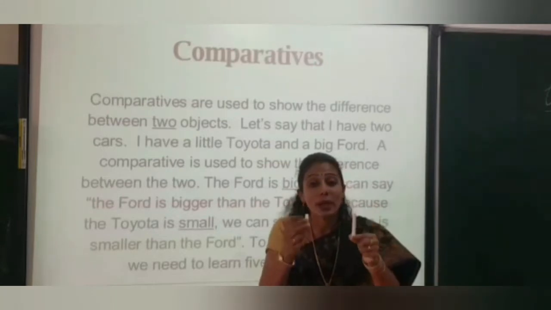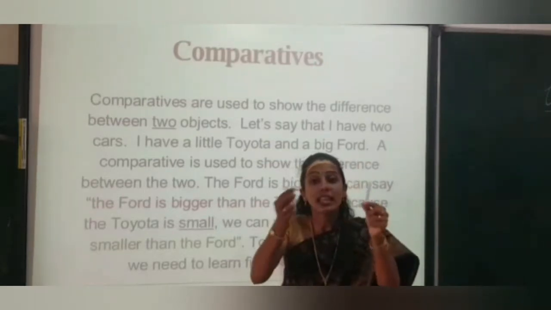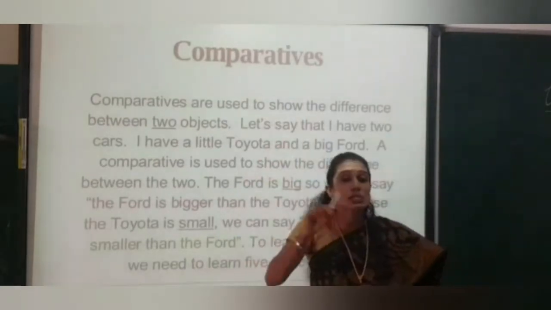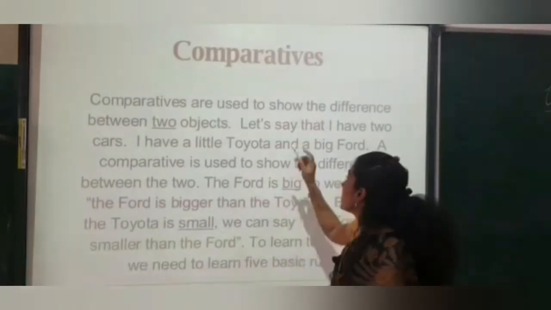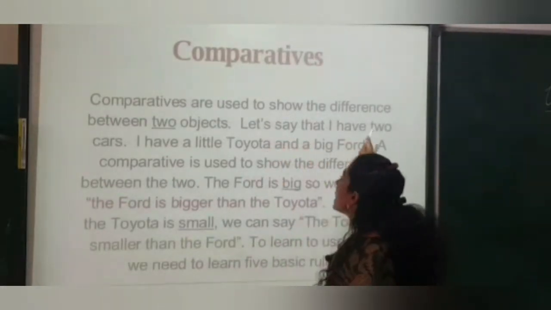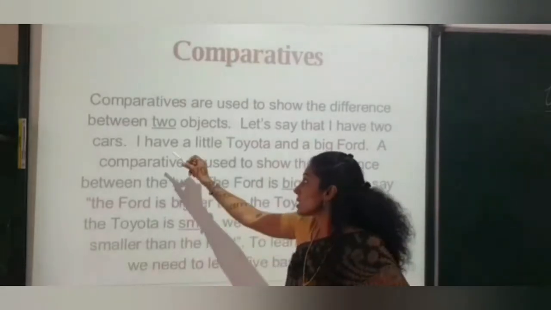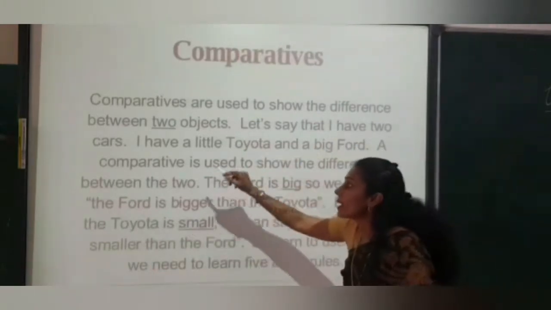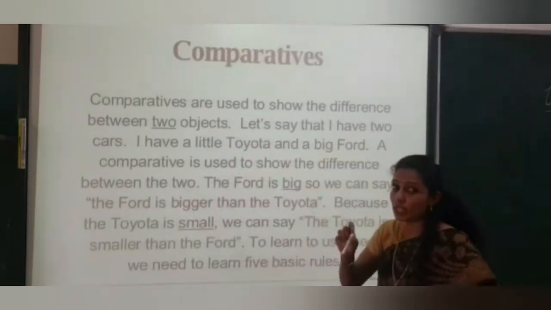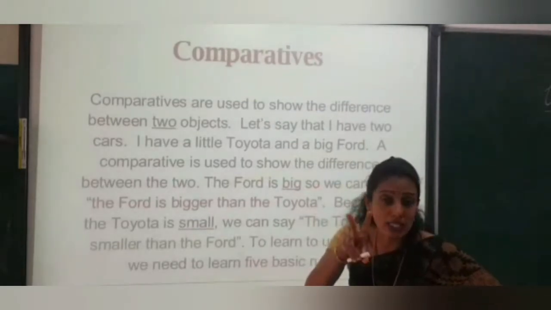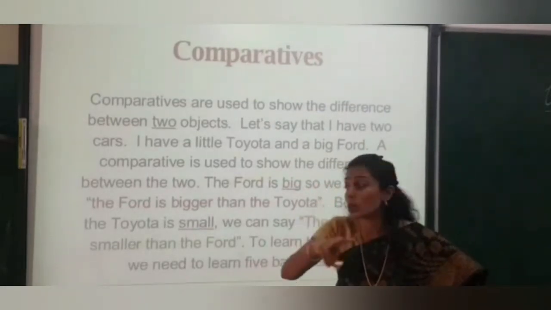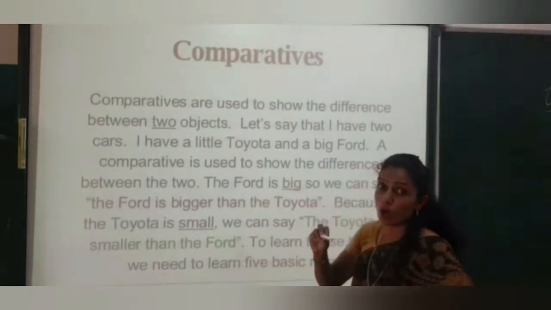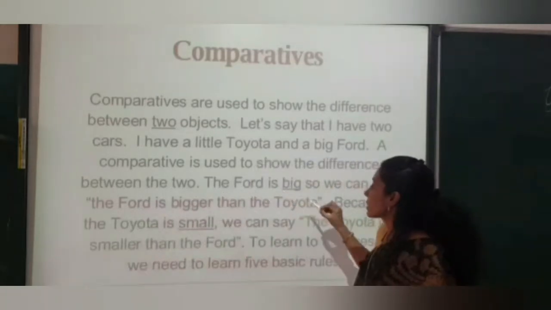So when I am comparing this chalk to this one, what kind of degree do we use? We use the comparative degree, the comparative form. For example, let's say that I have two cars: a little Toyota and a big Ford. A comparative is used to show the difference between the two. The Ford is big, so we can say that the Ford is bigger than the Toyota.